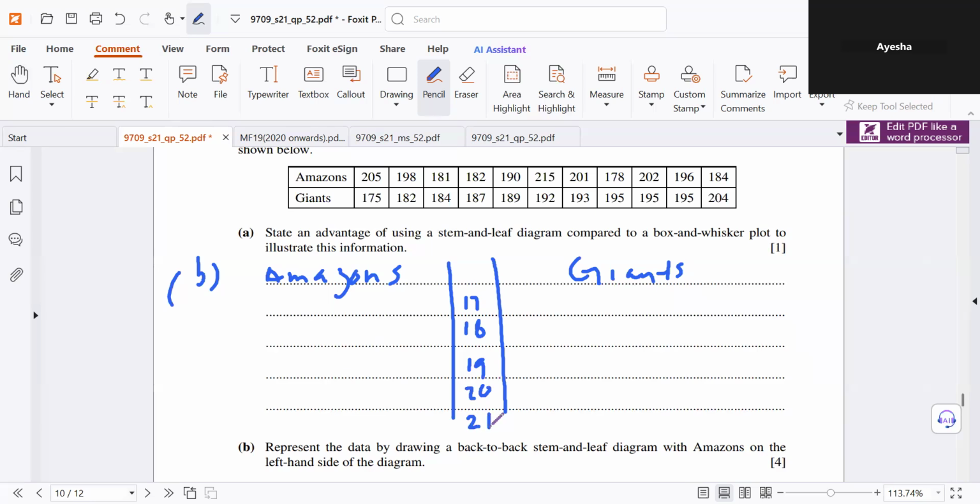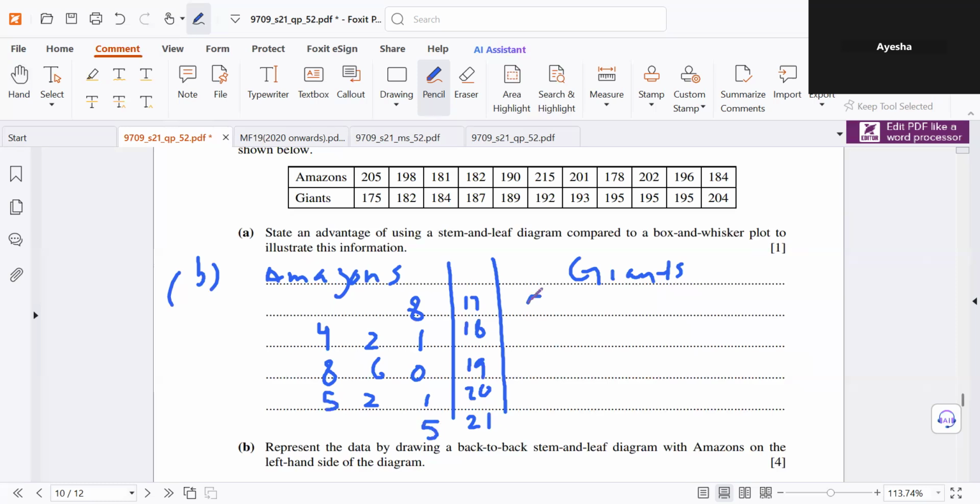The smallest value in Amazons is 178. So we write an 8 here. Nothing else in 70s. And then in 18s, we have 1, 2, and 4. Then 0, 6, and 8 for 190, 196, and 198. And then we have 1, 2, 5 with 20. And then we have 5 with 21.